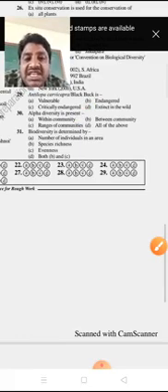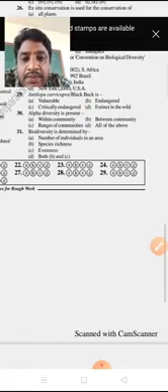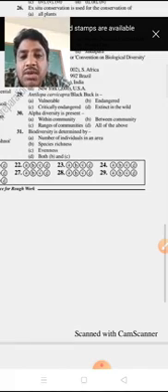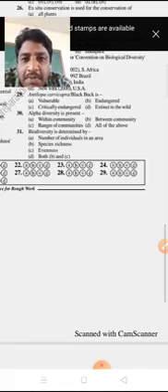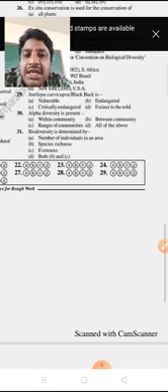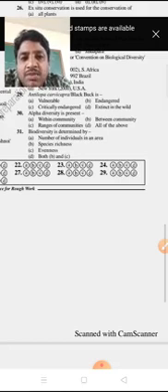Next, question number 31. Biodiversity is determined by the number of individuals in an area, species richness, species evenness, or both B and C. Biodiversity is determined by species richness and species evenness. Both can determine biodiversity.